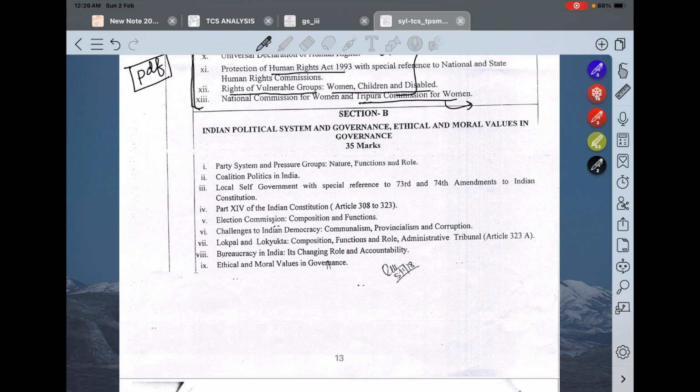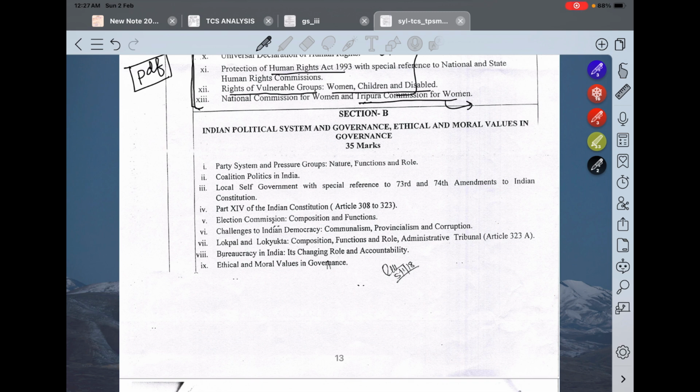After that, section B. In section B, Indian political system and governance. See, understand one thing. Have you wondered how policies are made? How governments function? And what role citizens play in shaping a nation? The Indian political system is a dynamic and complex structure, you know that now, that influences every aspect of our lives. Understanding governance is the key to cracking this GS3 portion.